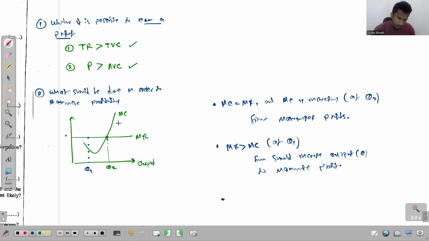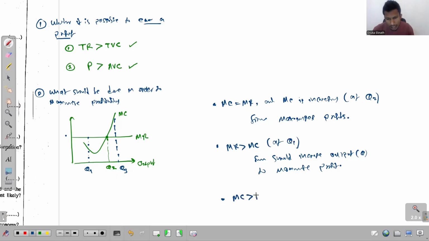And there's another point. Let me take it here. What if right now the firm is operating at this output level Q3? You know that the output that maximizes profitability is Q2, but they are producing higher than that. So in order to maximize profitability, what should they do? They should decrease the output this time. Let me write it properly. What happens at Q3?